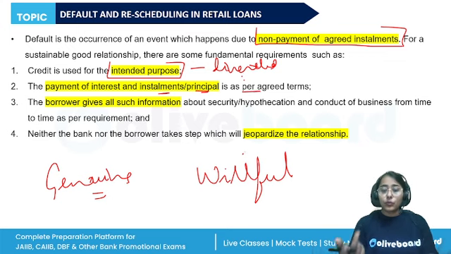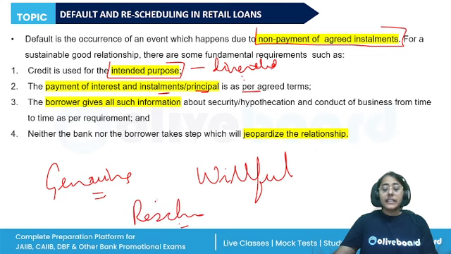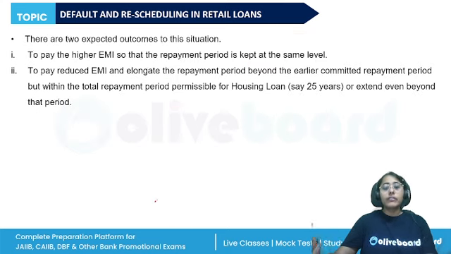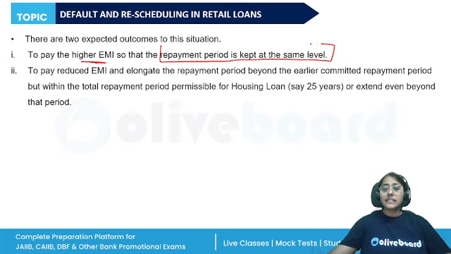So what we can do is reschedule the loan for the genuine defaulters. We can allow them to pay a higher EMI so that the repayment period is kept at the same level, or we can allow them to pay a reduced EMI and elongate the repayment schedule.